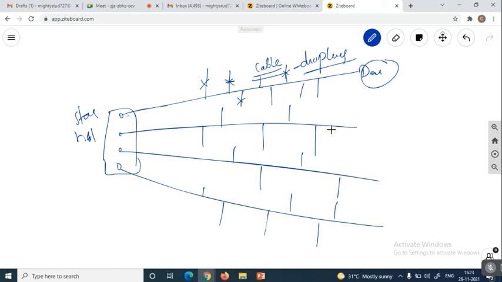In star and mesh, whatever the number of devices we have, that many cables are required. But here, depending upon these interconnecting routers, if you are taking only four cables, and for every cable I am connecting 10 devices, so totally with the help of four wires only, I'm connecting 40 devices.